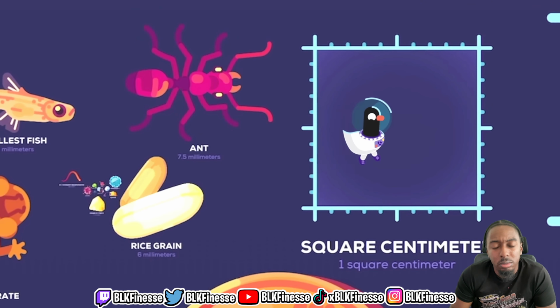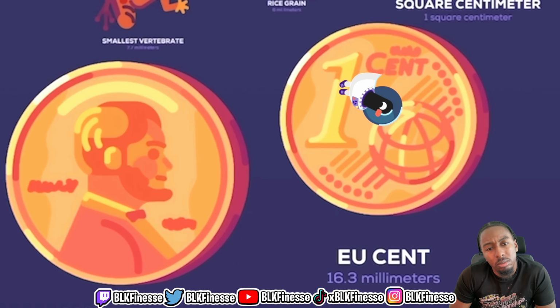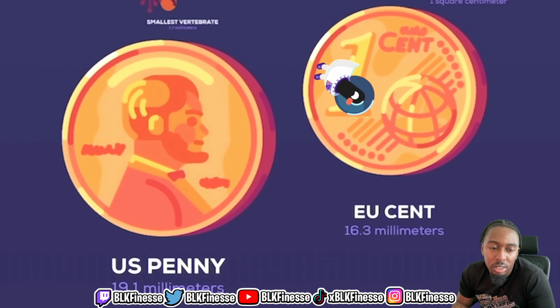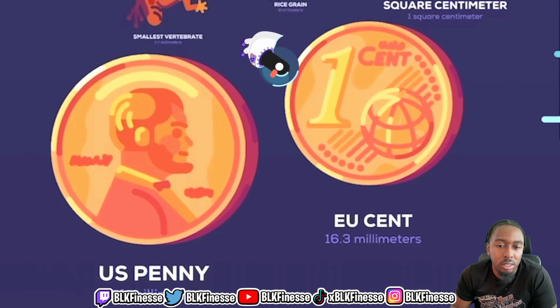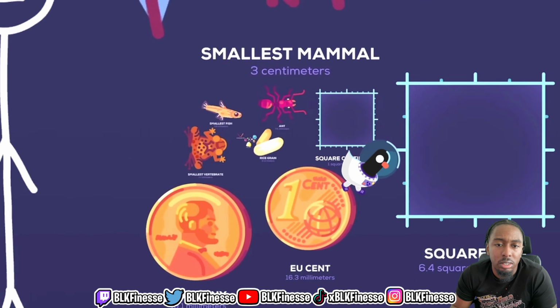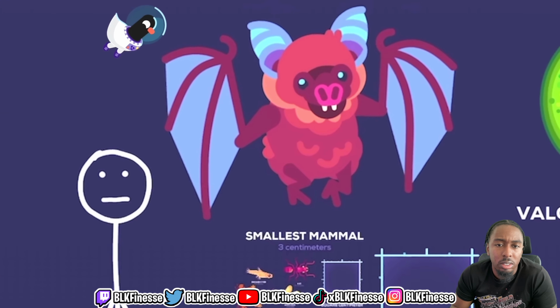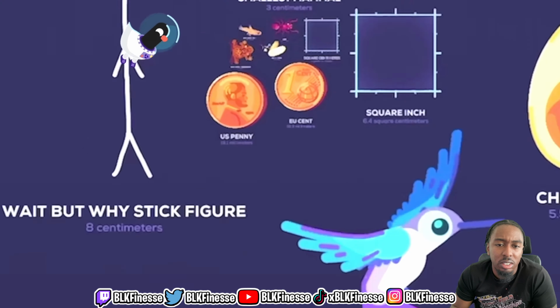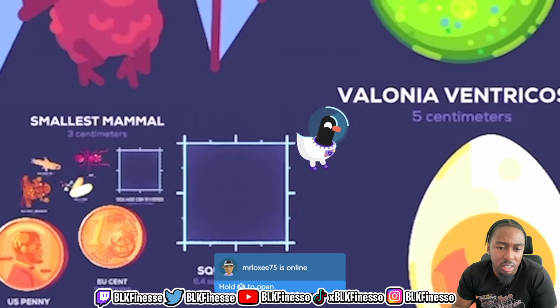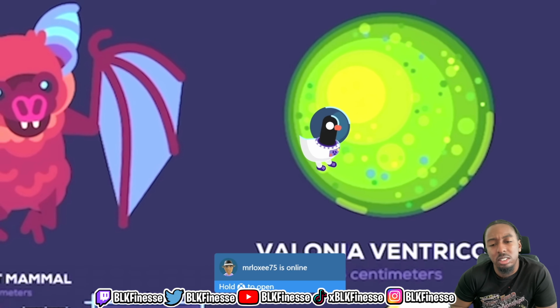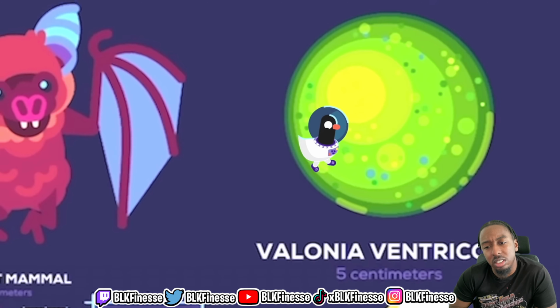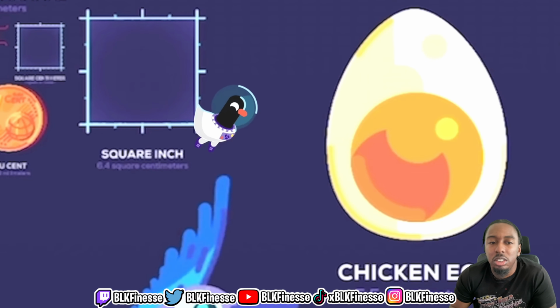Square centimeter, 1 square centimeter. EU cent, 16.3 millimeters. US penny, 19.1 millimeters. Square inch, 6.4 square centimeters. Smallest mammal, 3 centimeters, Kitti's hog-nosed bat. Hummingbird, 5 centimeters. Valonia ventricosa, 5 centimeters, a large single-celled marine algae. Chicken egg, 5.5 centimeters.